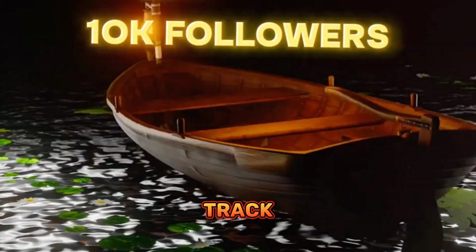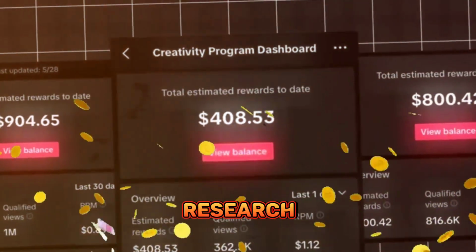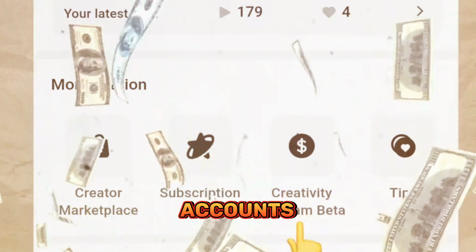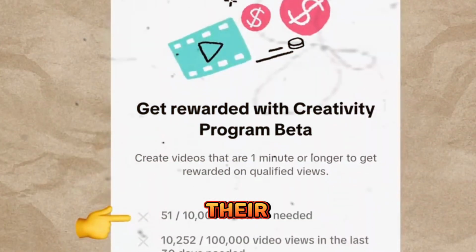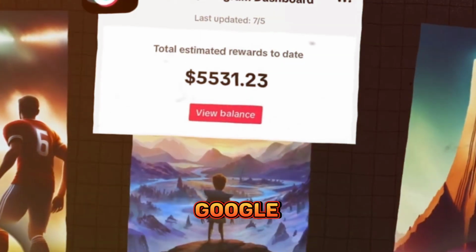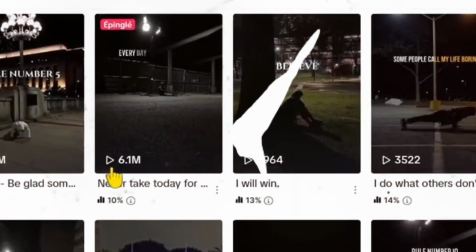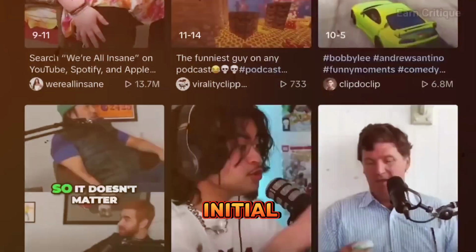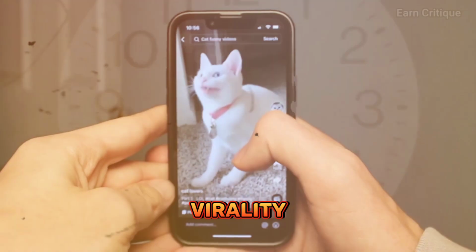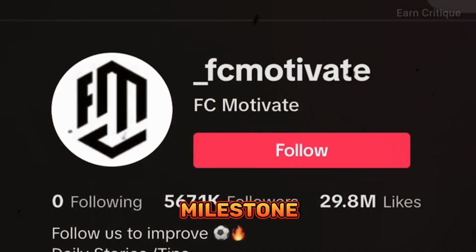Moving on to the fast track to 10K followers plan, market research is paramount. Analyze top accounts in your chosen niche, identifying their best performing videos. Create a Google Doc to compile these insights, aiming for at least 5 to 10 exemplary accounts. These videos will serve as inspiration for your initial content, catapulting you toward virality and that coveted 10K follower milestone.